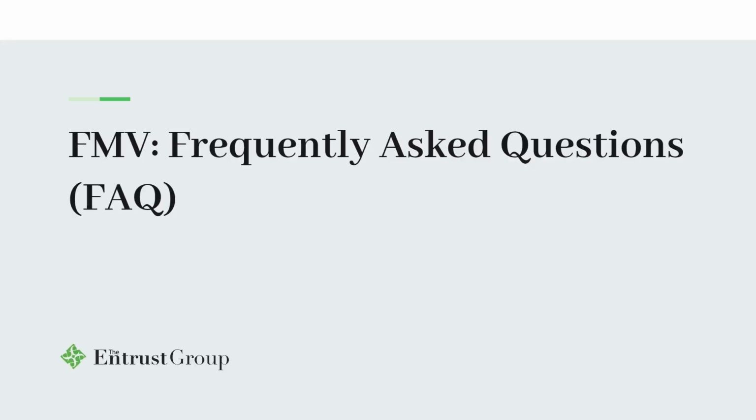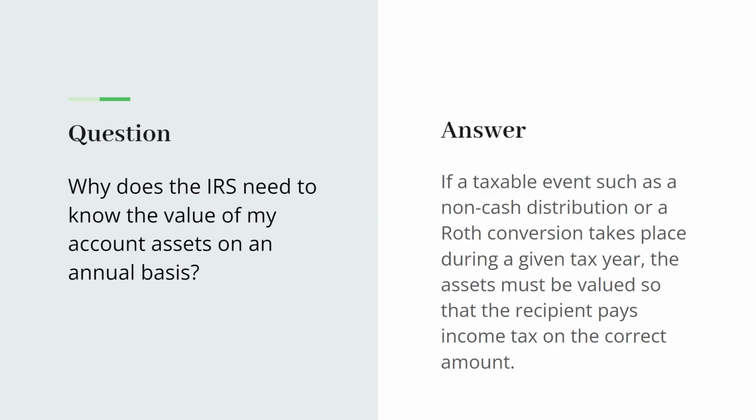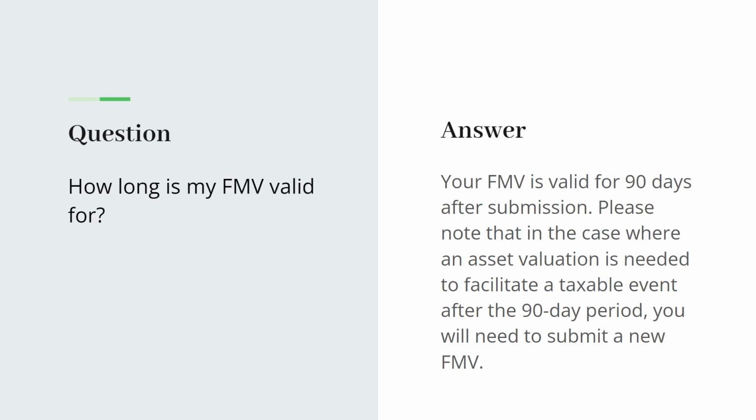Now we're going to go over frequently asked questions. Why does the IRS need to know the value of my assets on an annual basis? Two reasons. If you take an in-kind distribution, we need to know the value of that asset. Also, if you do a Roth conversion as well, we need to know the value of that asset. Therefore, we can relay that information on the 1099-R and file that with the IRS. How long is my FMV valid for? 90 days. If it's over 90 days long, you will have to submit a new FMV.